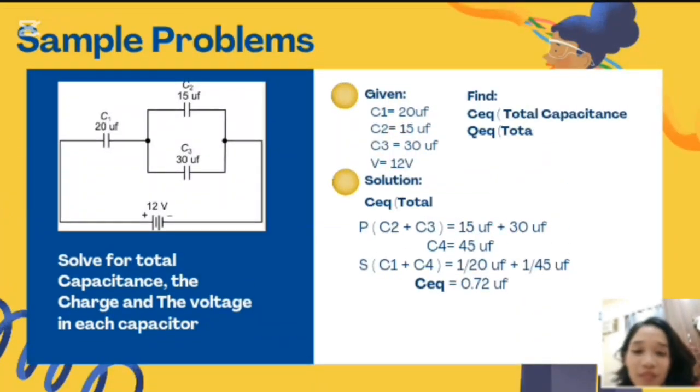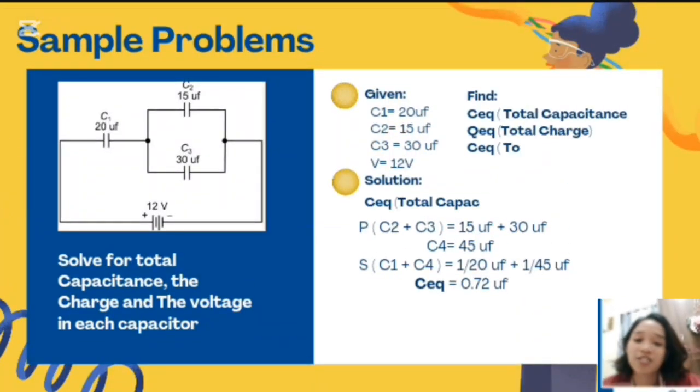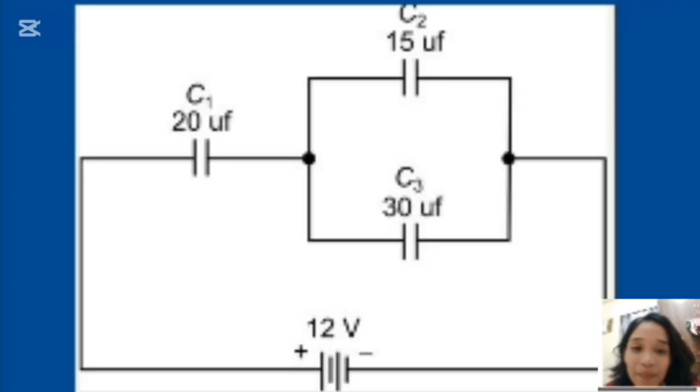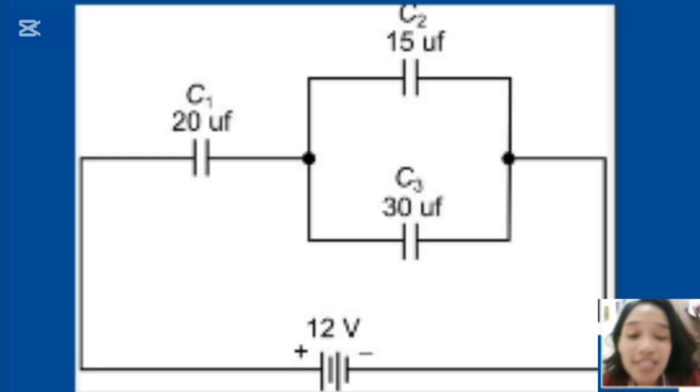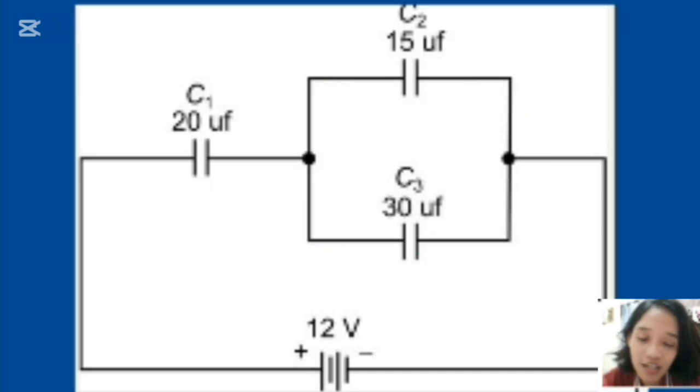So, next slide. Here is an example problem for you to practice yourselves. Solve for the total capacitance, the charge, and the voltage of each capacitor. We see here an example with C1, C2, and C3. As I said before, the first step is to identify which in this diagram is the parallel and which is the series. We can see here that C2 and C3 would be a series because this is a square.